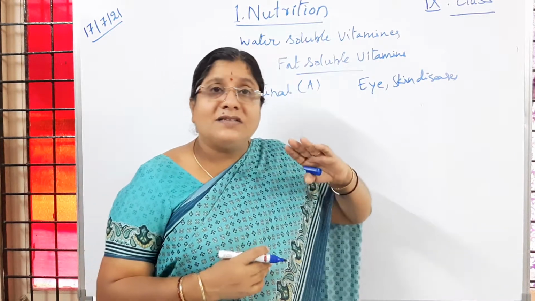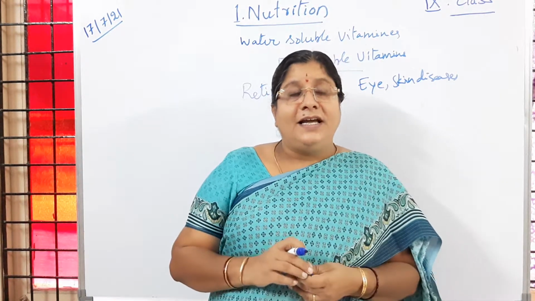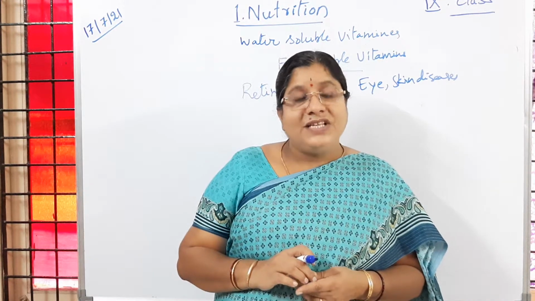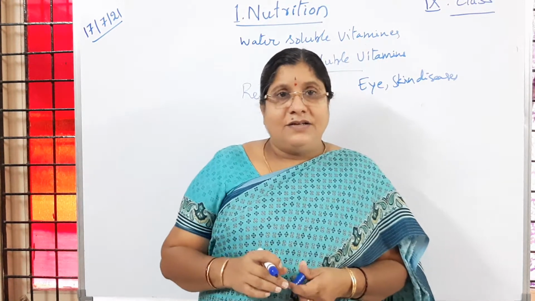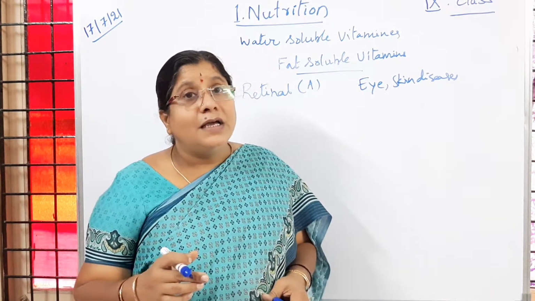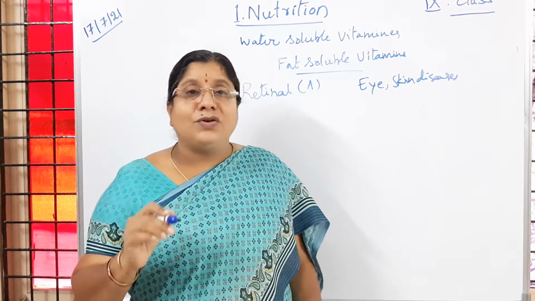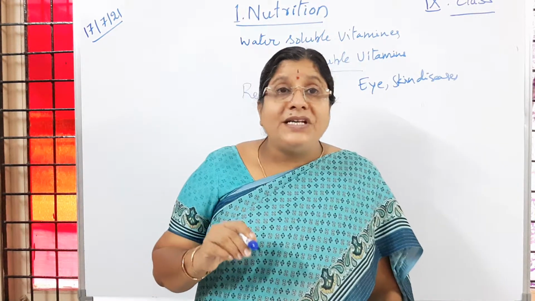That is because of retinol or vitamin A deficiency, and then people cannot see at night. It is sometimes caused by a lack of nutrition, so night blindness is also called nutritional blindness.